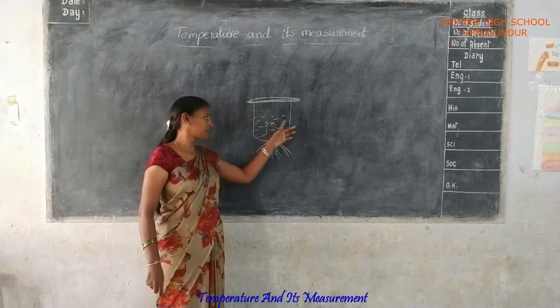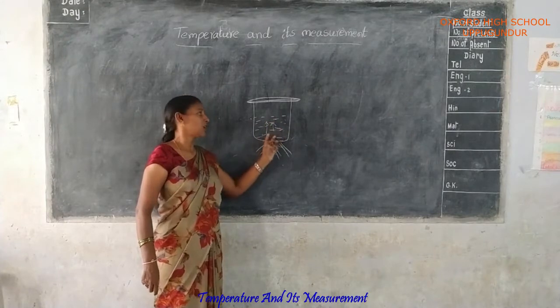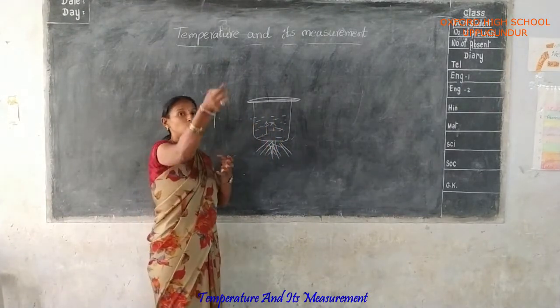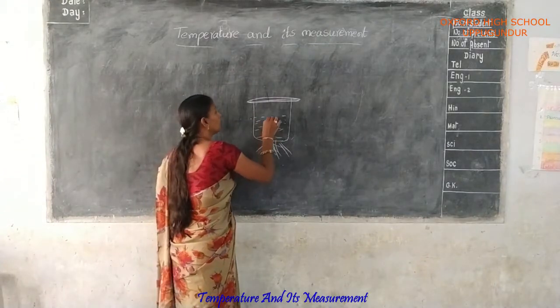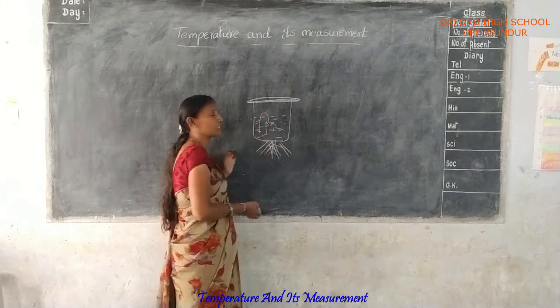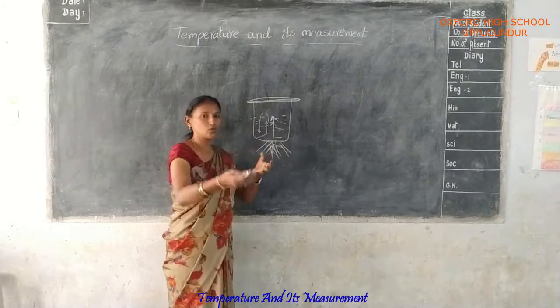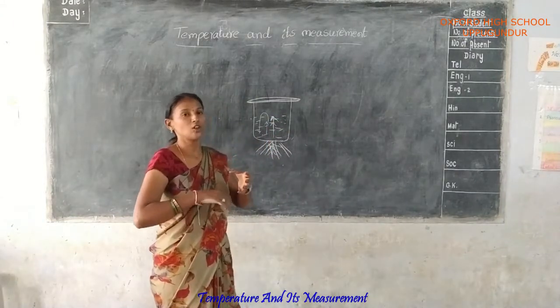That's why the water is boiling. So the hot water moves upward and the cool water moves downward.